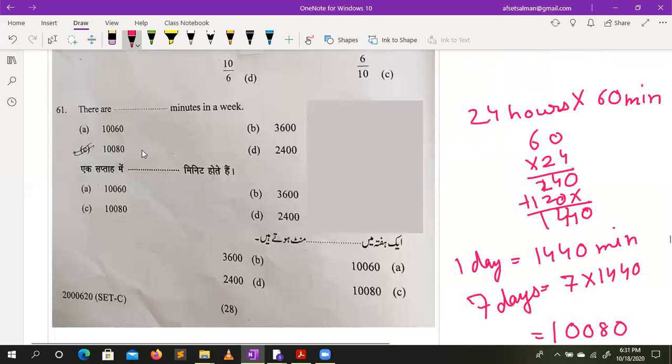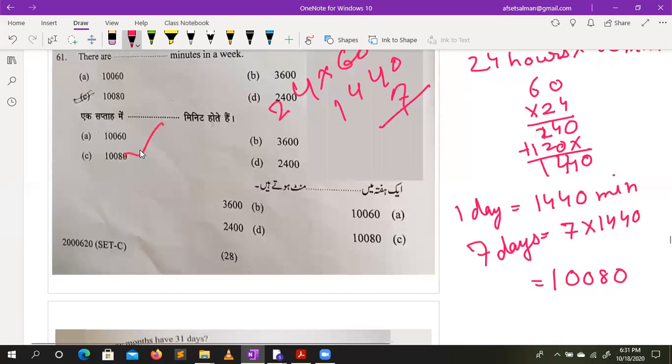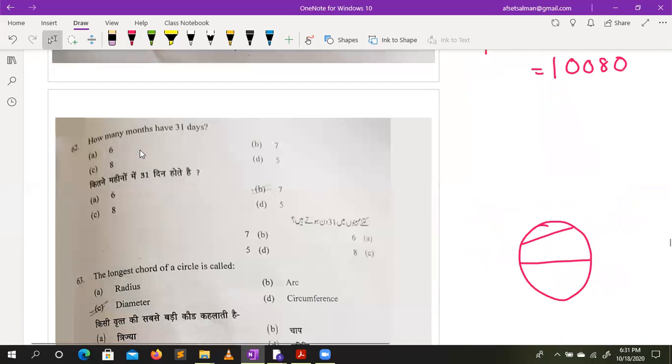How many minutes are there in a week? Do like that, 24 hours into 60 minutes. That means one day will give you 1440, and then multiply with 7. It will give you 10080. Correct answer is C. How many months have 31 days? Start from January, February is not there. So January, March, May, July, August, October, December. Total 7.